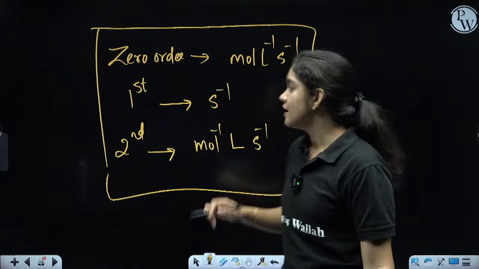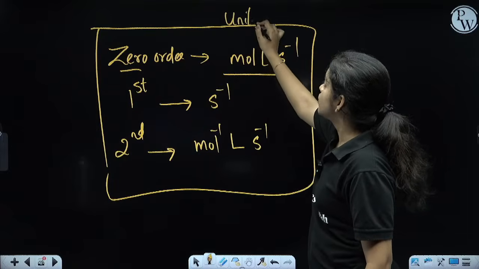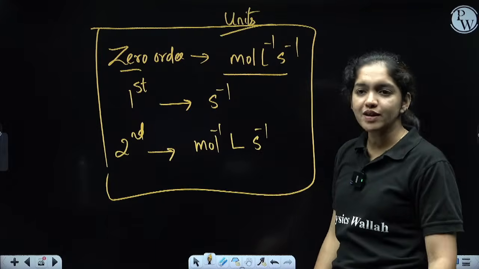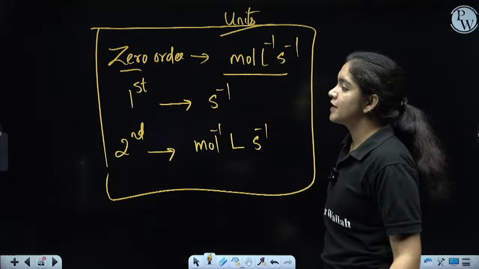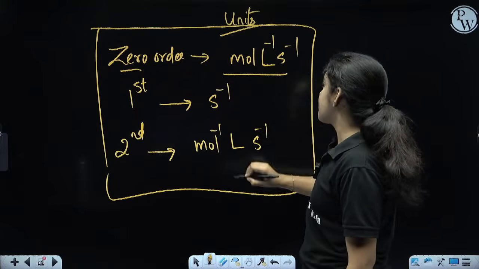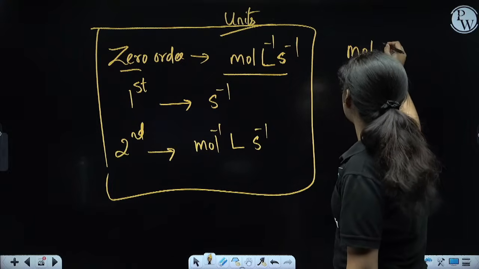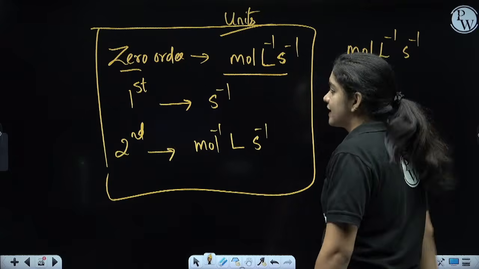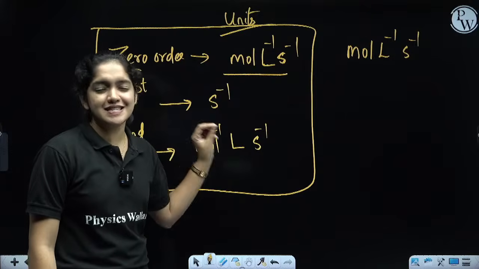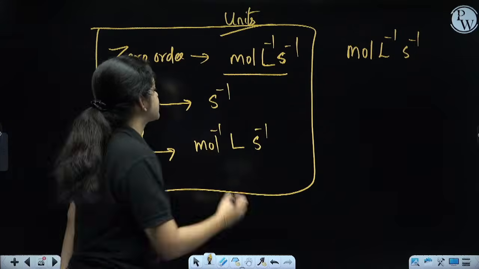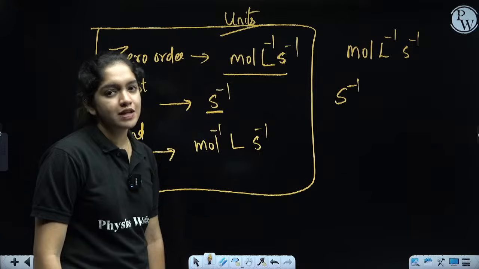For zero order reaction, the order of the reaction is zero. The unit will be the units that we need to use in the numerical section. That is very important. For this zero order reaction, the unit will be mole liter raised to -1 second raised to -1. Liter, L should be in capital letter, s is in small letter. This is the unit of the zero order reaction. The next one is first order reaction. That is the easiest one. For the first order reaction, the unit is second raised to -1.